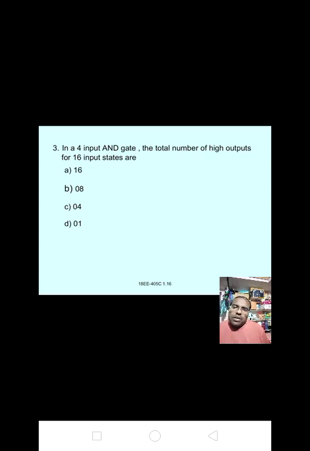That is, in a 4 input AND gate, the total number of high outputs for 16 input states is equal to 1. D is the answer.